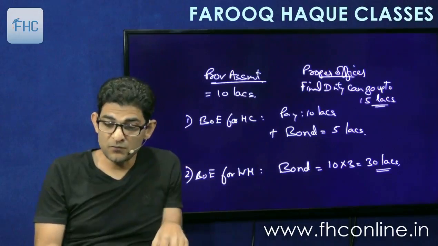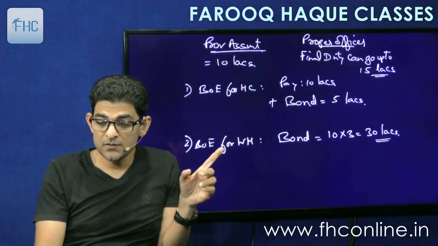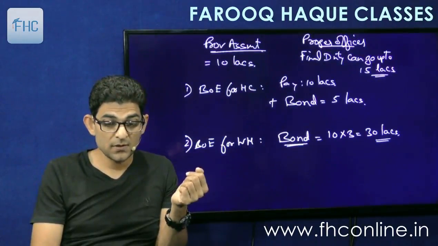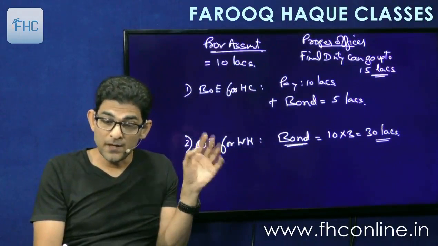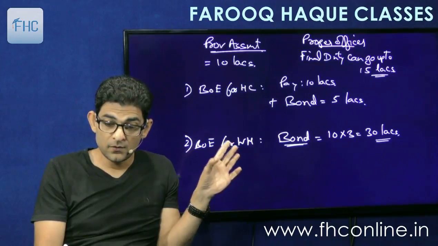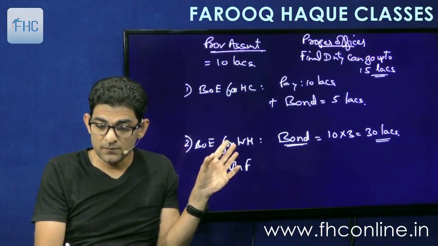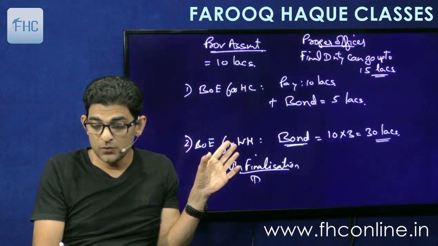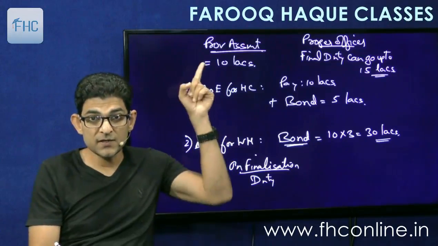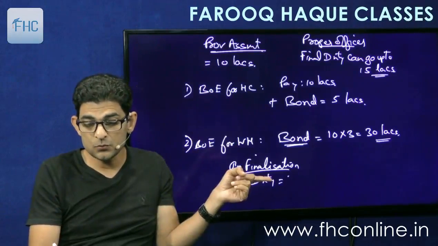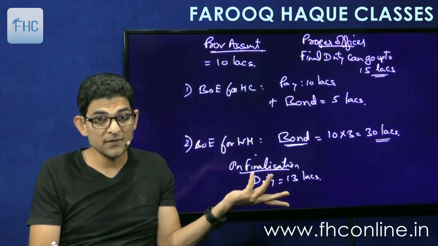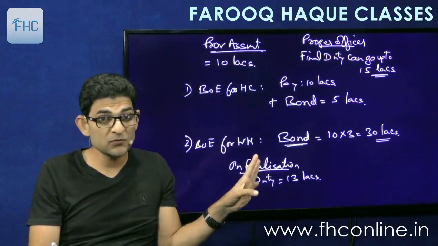But in case of warehousing, what happens is that this is the original bond that we had filed, thrice the amount of duty. Now at the port itself, on finalization, if the duty that was assessed here at 10 lakhs is increased to 13 lakhs, then you don't have to pay anything. You are not removing the goods right now.